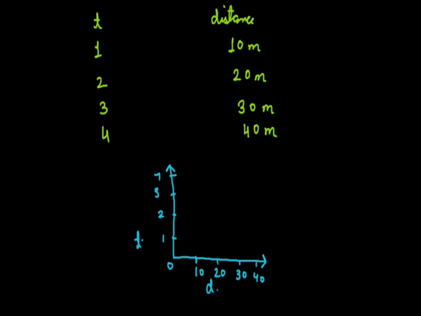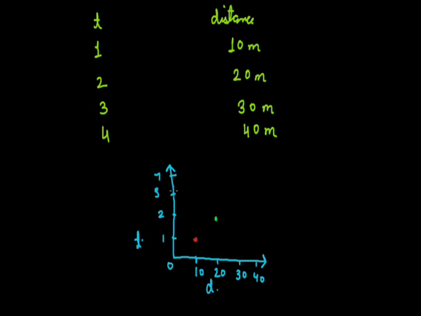Now we want to plot a graph. So we see that at t equal to 1 second, the body is at 10. So this point represents the first point. Second, the body at t equal to 2 seconds has covered 20. So this is the next point which we have got.